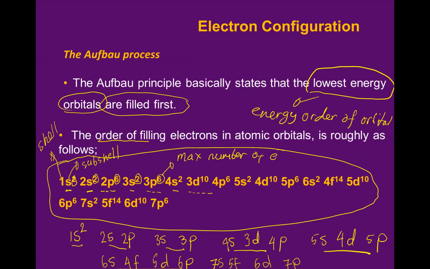And then the second one, the Aufbau process or Aufbau energy order. In here, you have to memorize this order. I explained to you how to memorize that. You have to know the order as s, s p, s p, s d p, s d p, s f d p, s f d p, and you have to know how to give the principal quantum number to each subshell.